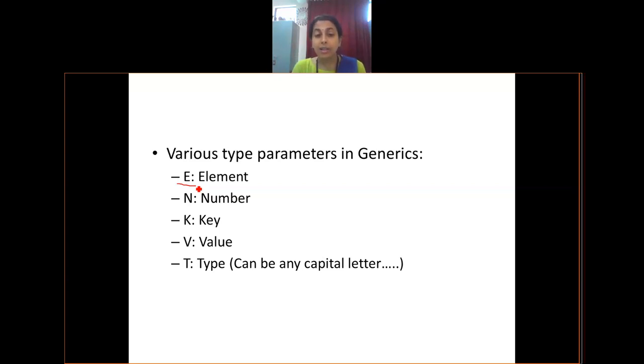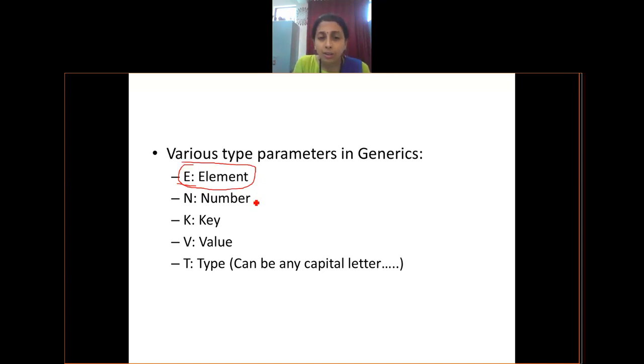Any element. I don't know what data type element it is. I can specify it as capital E to tell that anything that comes in is an element. What is its data type? I don't know. Okay. So this is a much more generic type parameter available in generics.